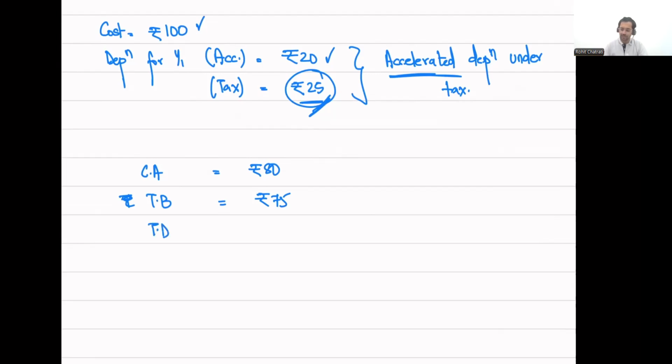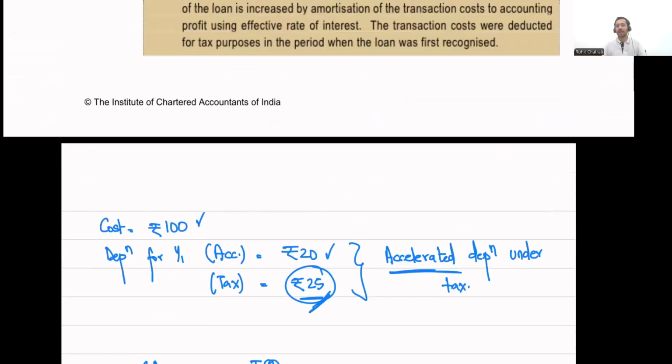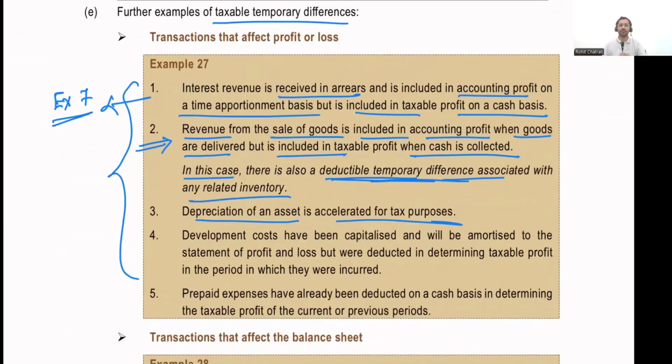Therefore, my temporary difference is going to be equal to rupees 5, and this temporary difference represents the net taxable profit. All right, 80 rupees is my future taxable income. Against that 80 rupees, I will receive a deduction of 75. So my net taxable profit is rupees 5, on which I am going to have a deferred tax liability. This is a taxable temporary difference on which I will have a deferred tax liability. That is with regards to point number 3.